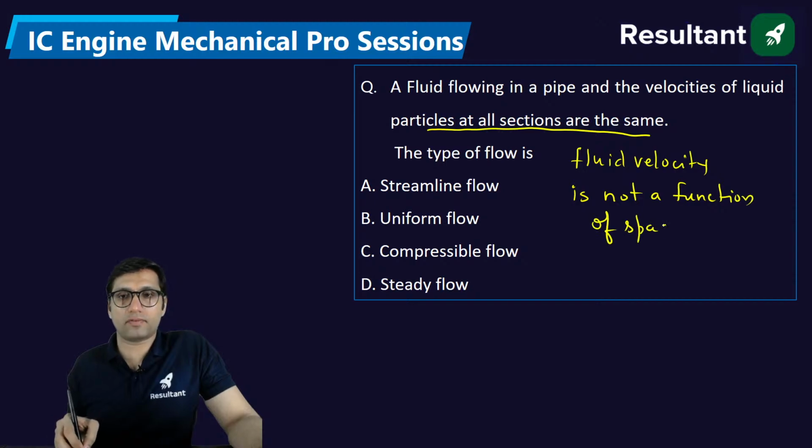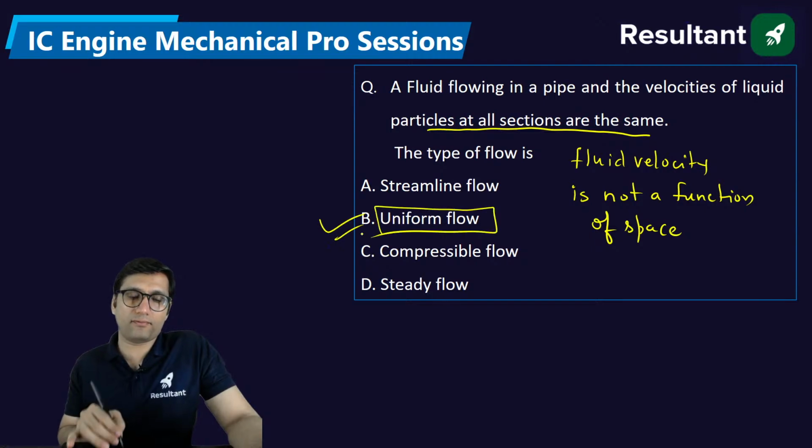It may be a function of time but not a function of space, and that is the case of uniform flow.